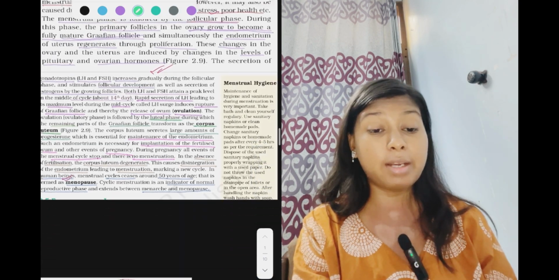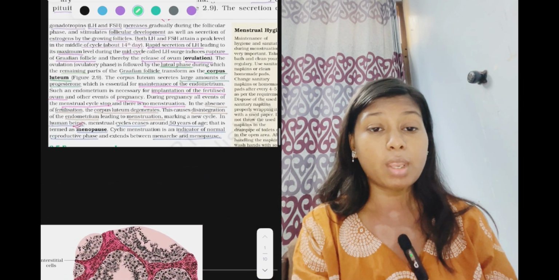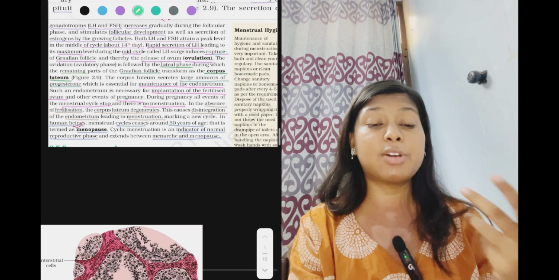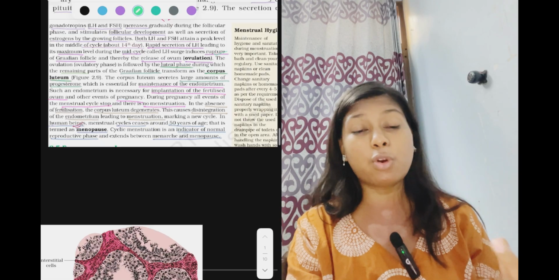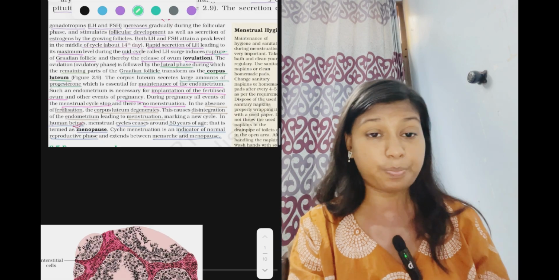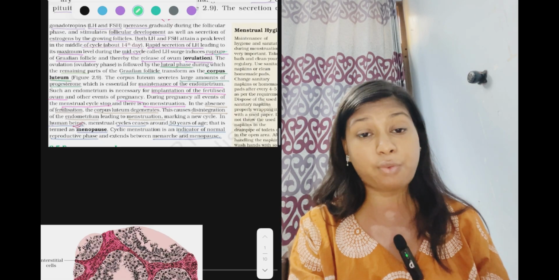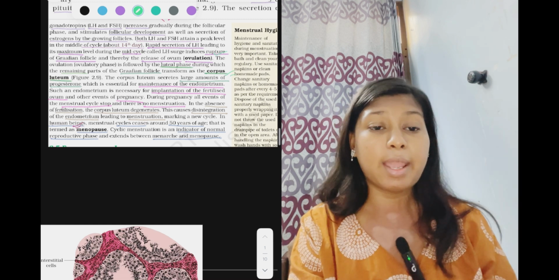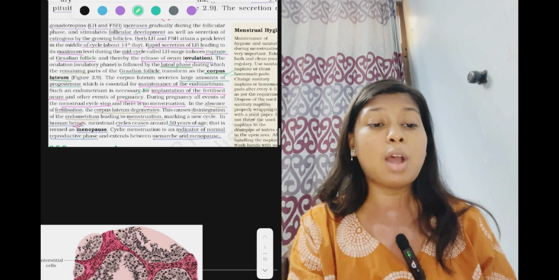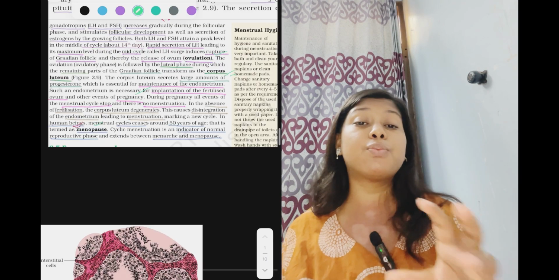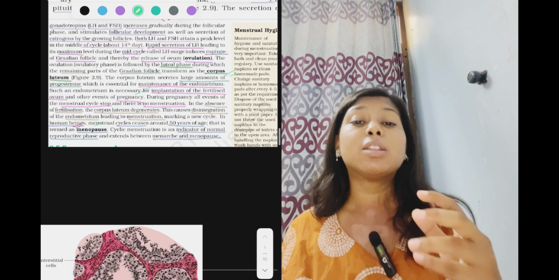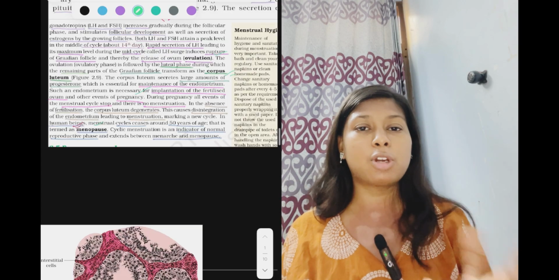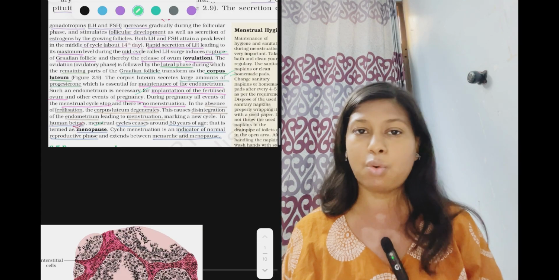After that, we know ovulation, which is the release of ovum or secondary oocyte when the Graafian follicle or mature follicle ruptures, and the remaining parts form the corpus luteum, which releases the progesterone hormone, important for pregnancy. Now menopause is basically the phase of a woman during which her menstruation ceases. That is about 45 to 50 years of age.